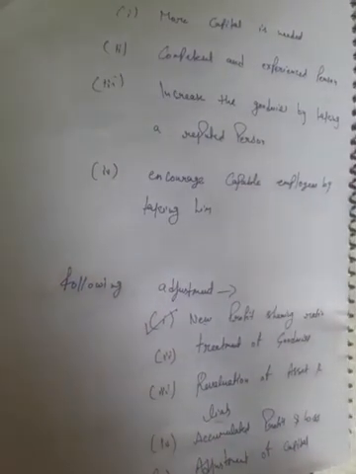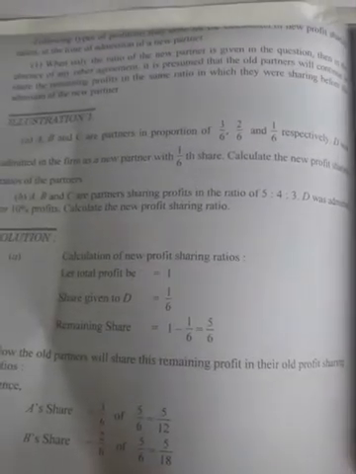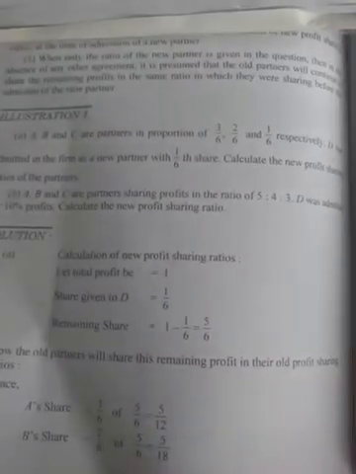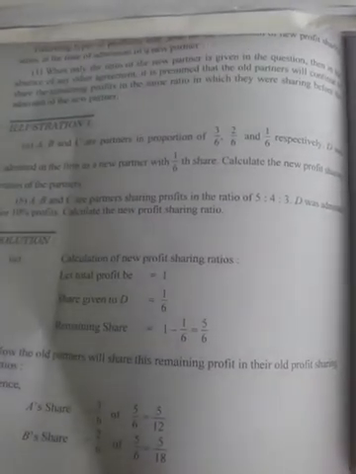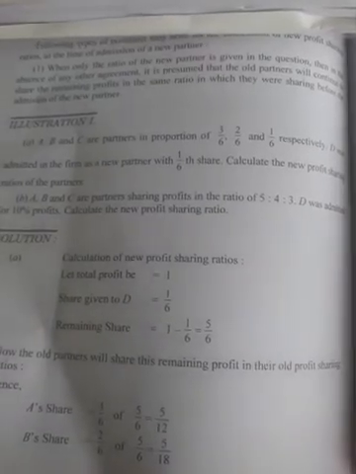Today we will discuss the first adjustment, that is calculation of new profit sharing ratio. Whenever we admit a new partner, we have to calculate the new ratio after the admission of a partner. This is a statement of the first ratio. A, B, C, 3 partners are there. Their profit sharing ratio is 3:2:1, that means 3/6, 2/6 and 1/6. D was admitted in the firm as a new partner with 1/6 share. Calculate the new profit sharing ratio of the partners.